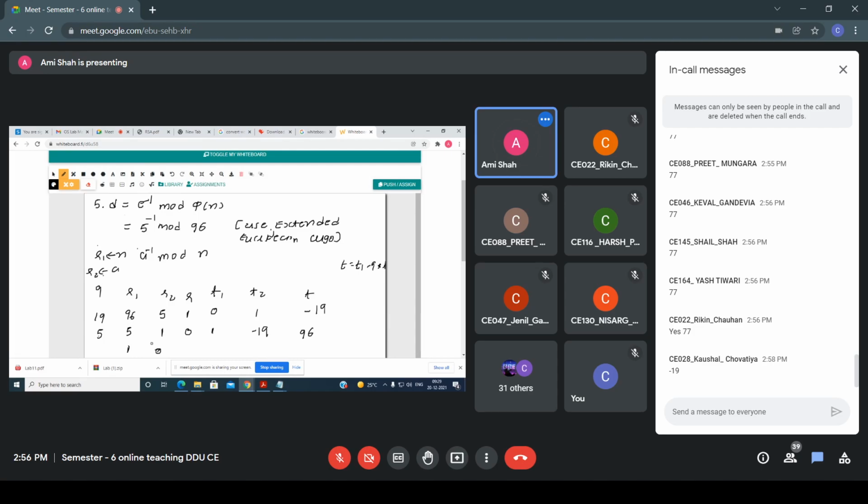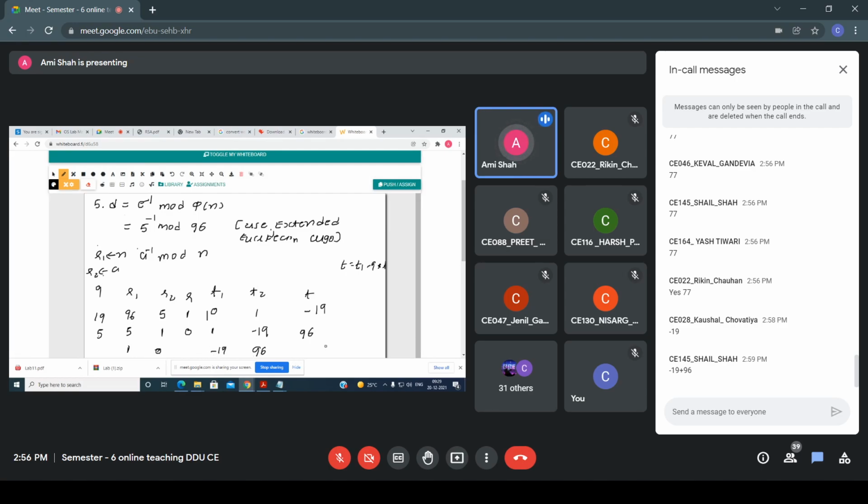But see, here you can say that t2 is assigned to t1, and t is assigned to t2. Now see, if R2 is greater than 0, and also the GCD here is 1, so that means the GCD of these two numbers is 1. So whatever the value of t1 is, that is my answer.